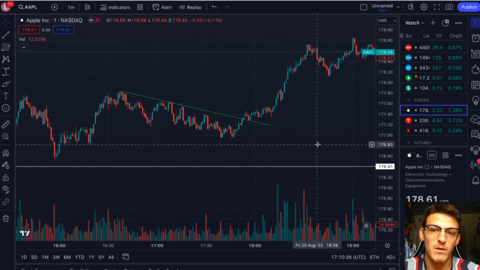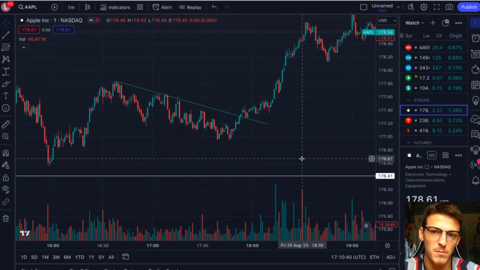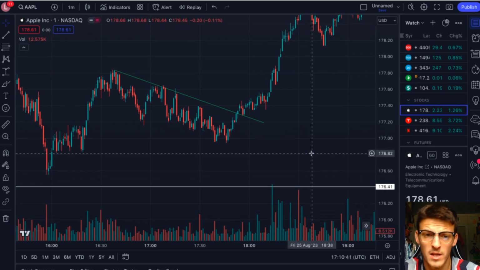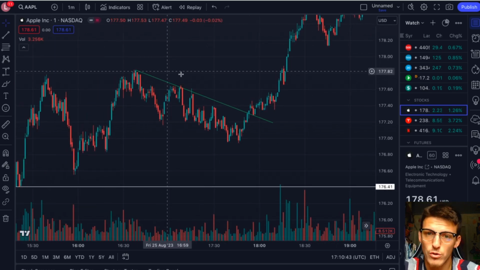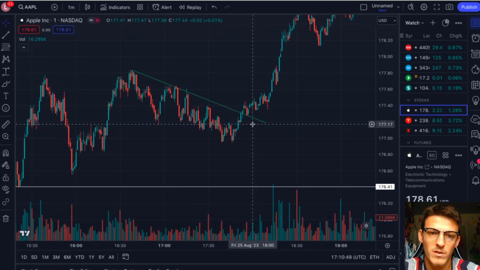These are very simple strategies, and 90% of traders fail because they do not stick to the plan, they do not stick to the strategy. But I want to let you know right now that breakout trades are very easy to execute. They are very simple to execute.